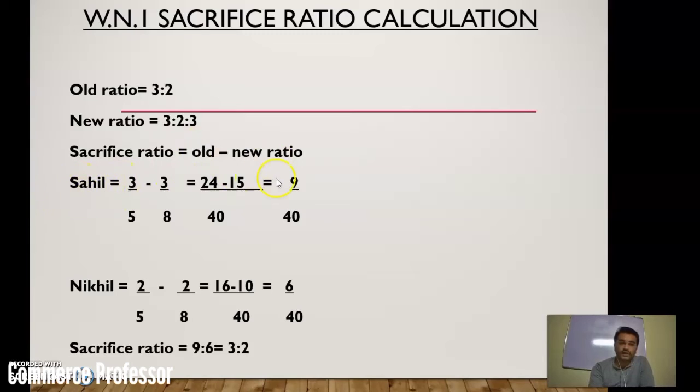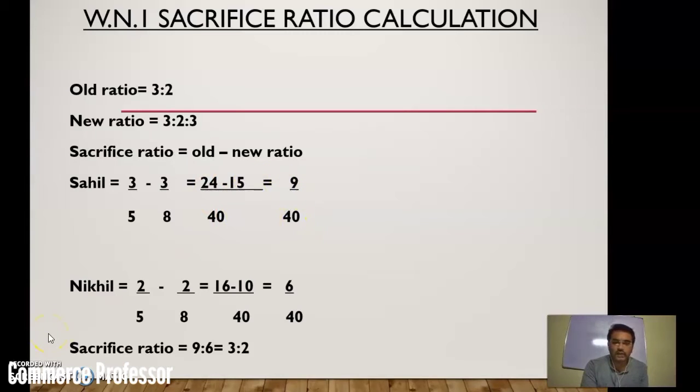So the first partner's sacrifice ratio calculation would be like this. How does it come? See, 3/5, that is the old share of Sahil, minus 3/8, that is the new share of Sahil. We need to make the denominators similar, then only we can subtract the second fraction from the first. So cross multiplication: 8 threes are 24 and 5 threes are 15. So 24 minus 15 upon 40. That means the difference is 9/40.